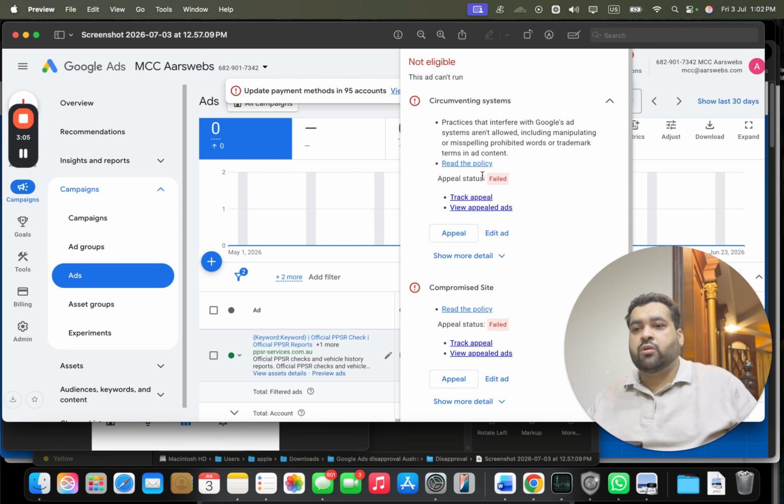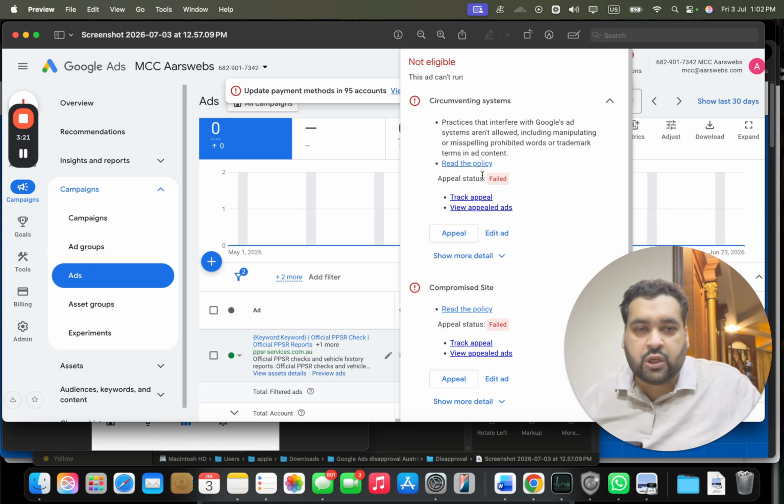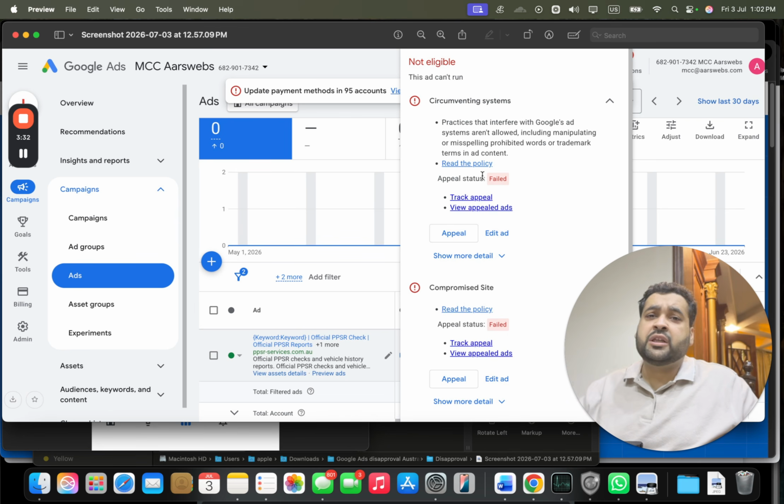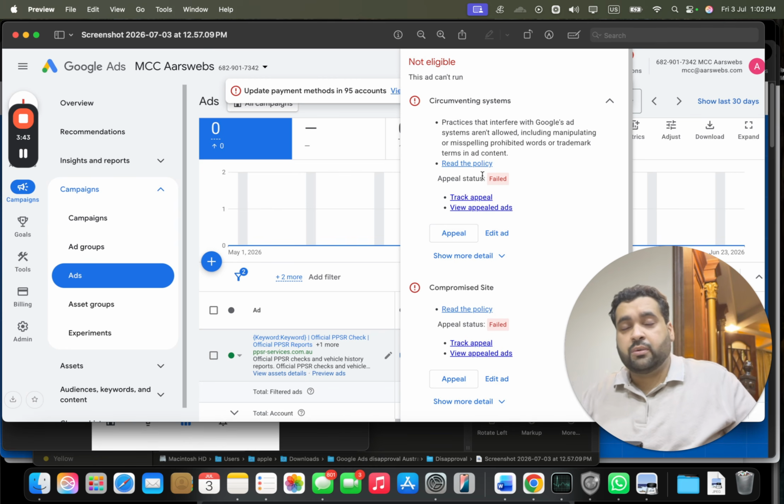So please try to understand. For circumventing system, they say that when you interfere with the Google Ads system using cloaking or any other way, or even manipulation, or if they think that the website does it, the circumventing system error is imposed. Compromised site is when the security of the website is compromised and Google feels that you have adware, spyware, or some bugging issue or theme error code or any issue with your website plugin. Please note that any of these issues can be detected by their AI system. It's not necessary that the issue is really present in the website. It can be a malfunction or misunderstanding by Google.